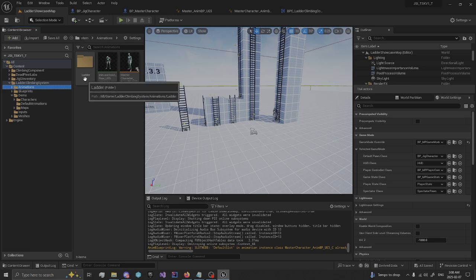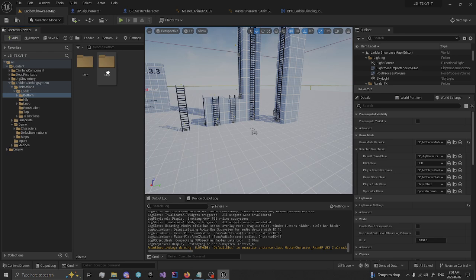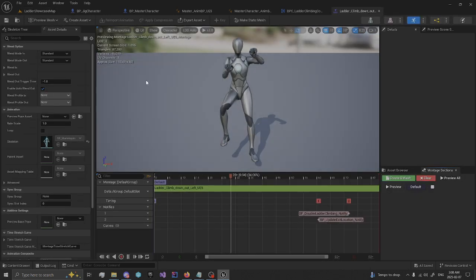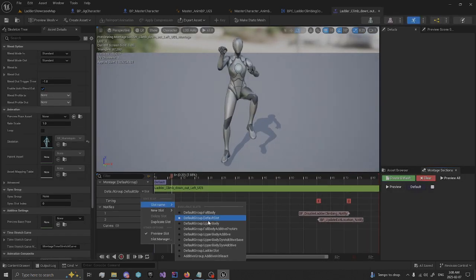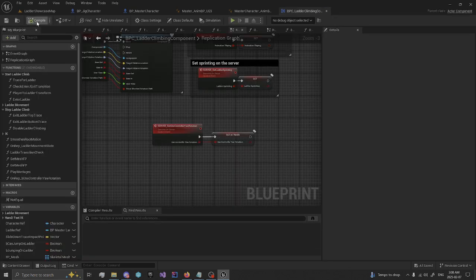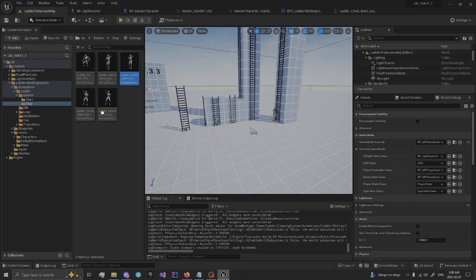So we're going to want to come into our animations for the ladder climbing, and go to bottom, and stop. And for these animations, we're going to set them to ladder slot save. And don't worry about that, that's because it needs to be updated. If you come back in and reload it, it's set properly.